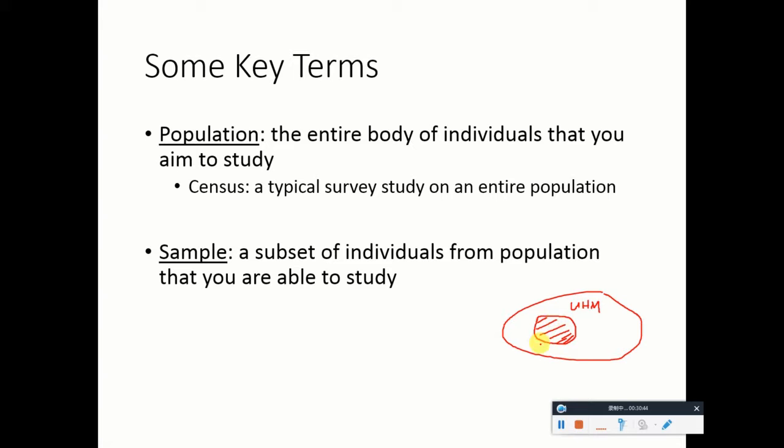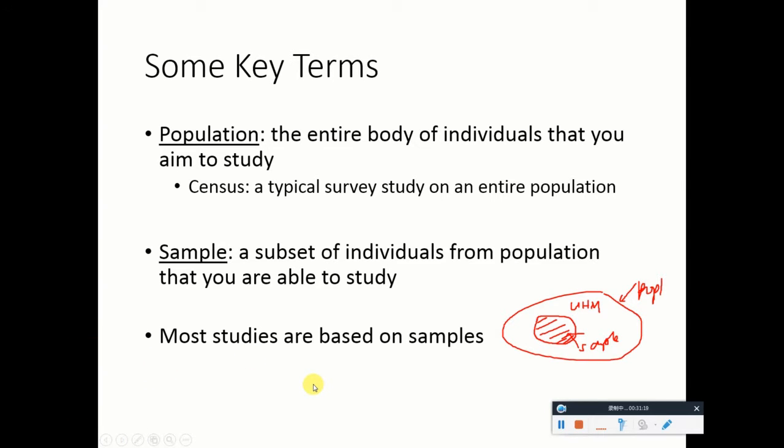These will still be UHM students, but obviously they are only a subset, a section from the population, right? So this will be your population. And this will be your sample. Make sense? Sample is a subset of individuals from the population that you intend to study. Okay?